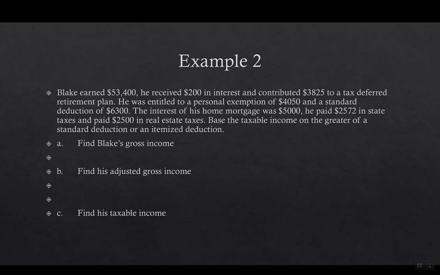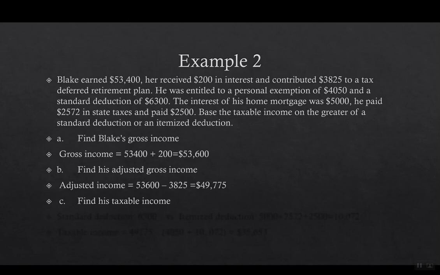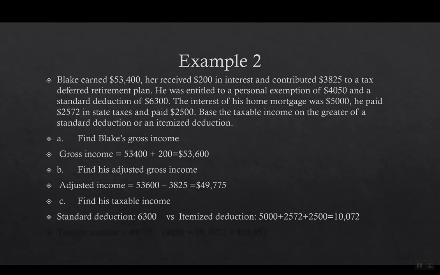So we really, again, want to go back and start with gross income. So we take his $53,400, we add the $200 in interest, so his total is $53,600 for the year. His adjusted income is the $53,600, subtracting the $3,825 that he put into a tax-deferred retirement plan. So now his adjusted gross income is $49,775.